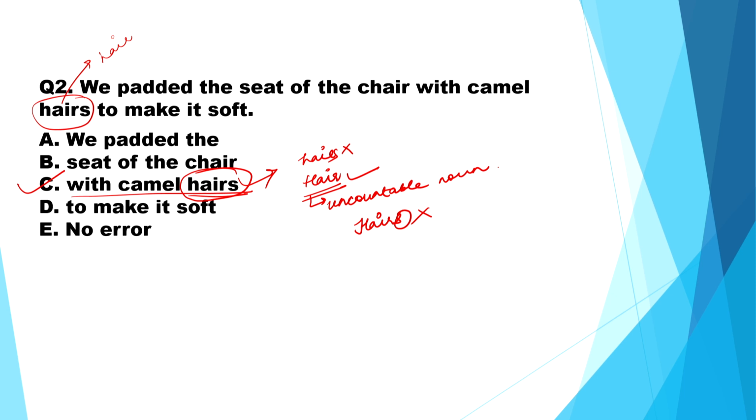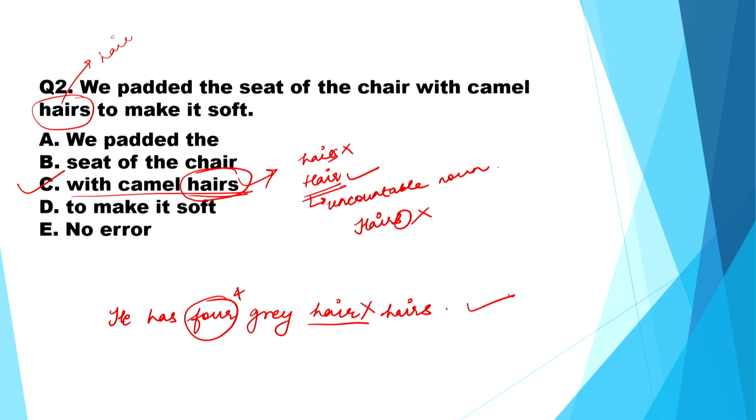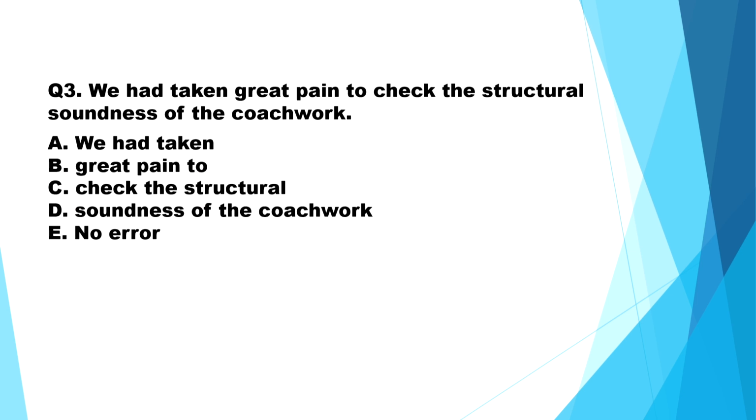Now, very important, there is an exception to this case. When number is meant, hairs is used. Now, for example, he has 4 grey hairs. So, in this case, hair will be wrong. We can write hairs because here number is meant. We are saying he has 4 grey hairs. So, this statement is correct. Now, again solve this.